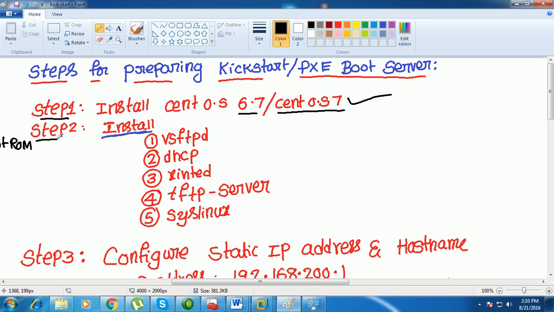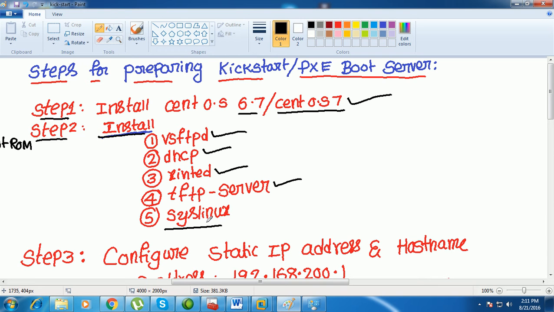And step 2, you need to install these packages: for the FTP server, vsftpd, and the DHCP services you need to install. And to set up the TFTP server, we need xinetd and TFTP. And to get the image files, we require something called SysLinux. So first of all, you need to install these packages.